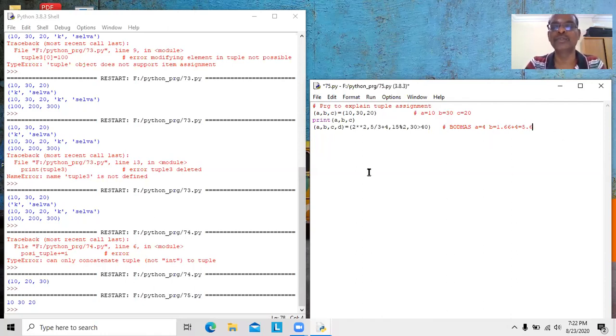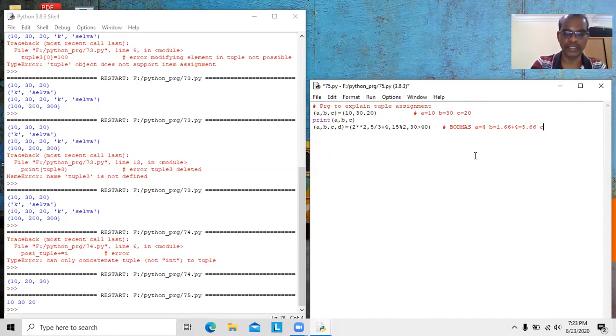So once again I would like to inform you, if one expression contains more than one operator, we have to apply the BODMAS rule. Bracket first should be executed, order or exponential or power, then division, then multiplication, after that addition, after that subtraction. Here division is there, addition is there. So division comes before addition. So this division should be executed first. 5 divided by 3. Since slash is float division, it gives 1.66. 1.66 plus 4 gives 5.66.